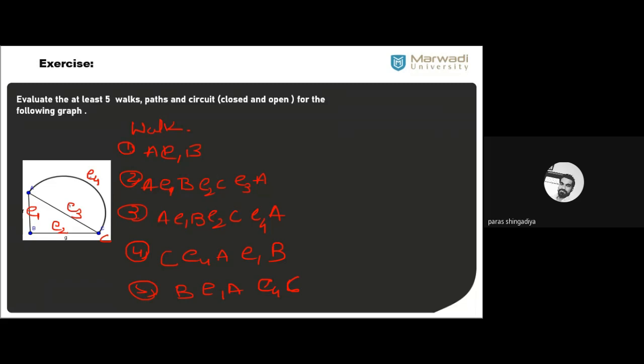अब इसी एग्जाम्पल में से आपको पाथ आइडेंटिफाई करना है, किसको हम पाथ ले सकते हैं और किसको सर्किट ले सकते हैं. ठीक है? Same example you can consider here. So that is a path: A, E1, B. That is a path; we can say it is an open walk. ठीक है? Simple, एक open walk है and it is known as a path.